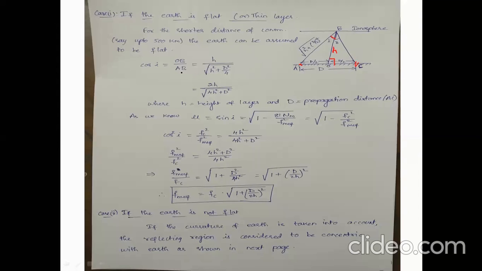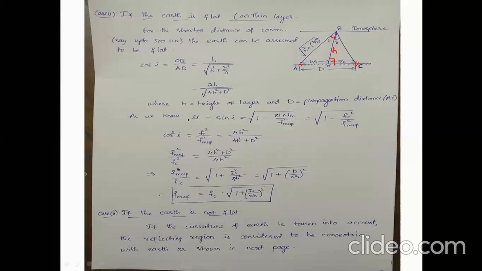So cos i equals OB by AB. OB is nothing but h, and AB is the hypotenuse, which is the square root of h squared plus d squared by 4, using the Pythagoras theorem. Take 4 as LCM: 4h squared plus d squared. If 4 comes out from the root, it becomes 2. So cos i equals 2h by square root of 4h squared plus d squared, where h is the height of the layer and d is the propagation distance, the total AC.